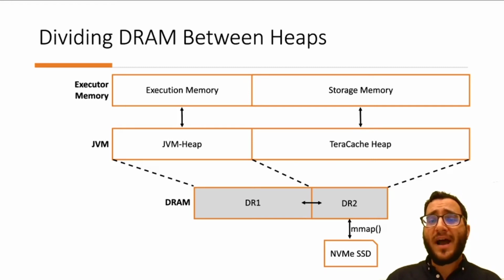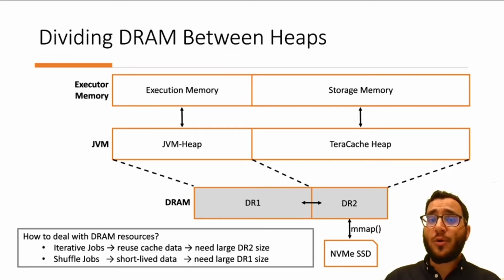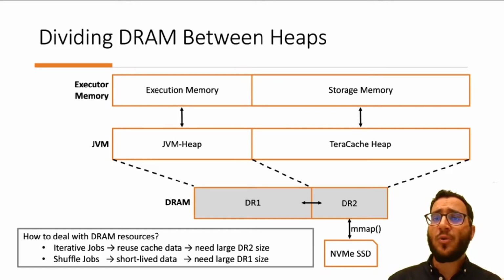But we need to find the best point between DR1 and DR2 in order to take full advantage of DRAM. This cannot be done easily or statically, because we have iterative jobs that reuse cache data. As a result, they need large space for DR2 to hold more memory mappings and have fast access time in TeraCache. On the other hand, we have shuffle jobs that produce short-lived data. As a result, we need large space for DR1 in order to minimize the garbage collection cost.